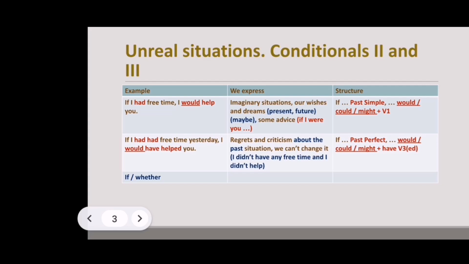The first had is an auxiliary verb, and had is the third form of have. And in the main part, I would have helped you. Would plus have and the third form of the verb, or ending ed. And one more thing, instead of if, we can use whether.